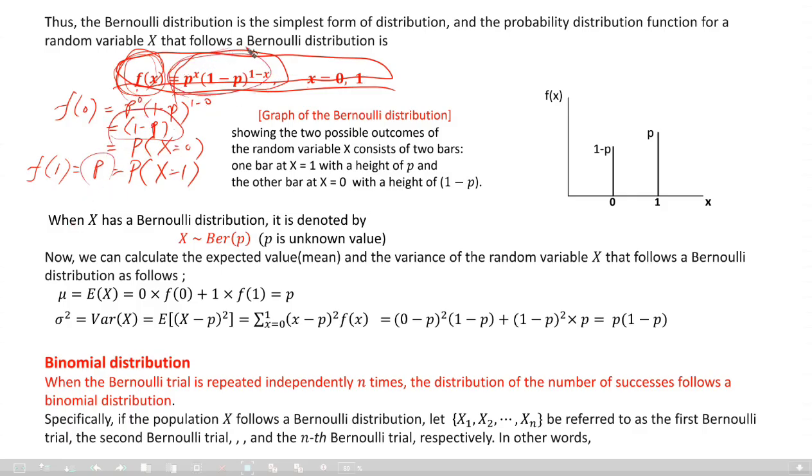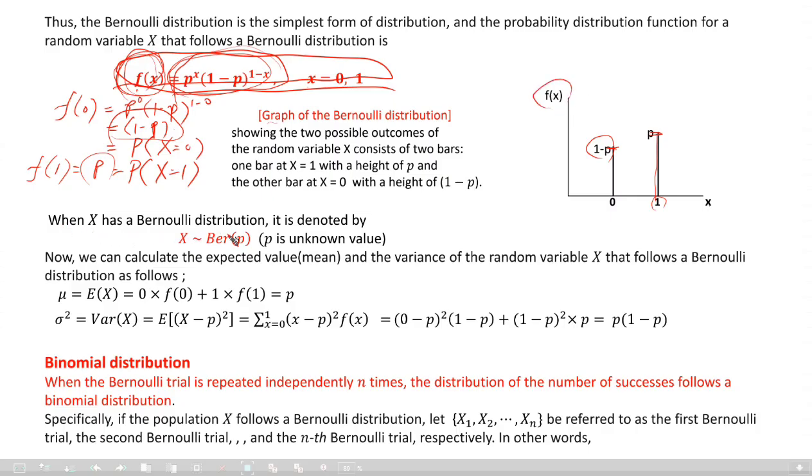I think you don't have to memorize this one, but let's see the graph of a Bernoulli distribution. When x equals 0, f of 0 is 1 minus p, this height. And x equal to 1 here represents the probability p. So the sum of those two heights is going to be 1. Okay, this is a typical discrete probability distribution function f of x, right?